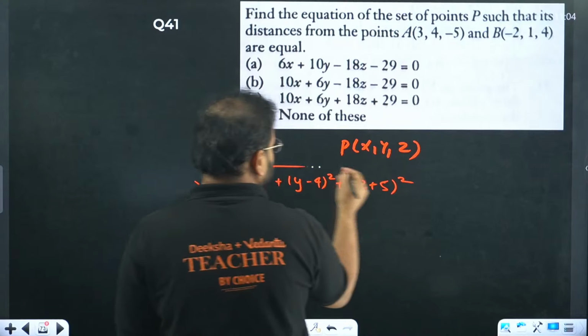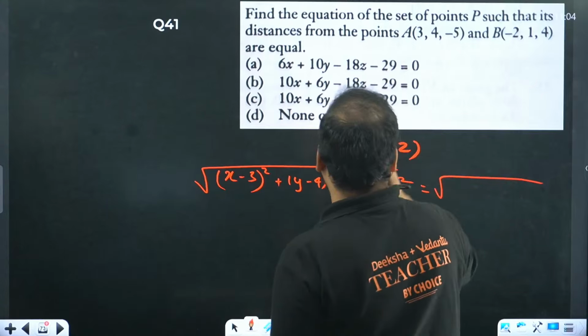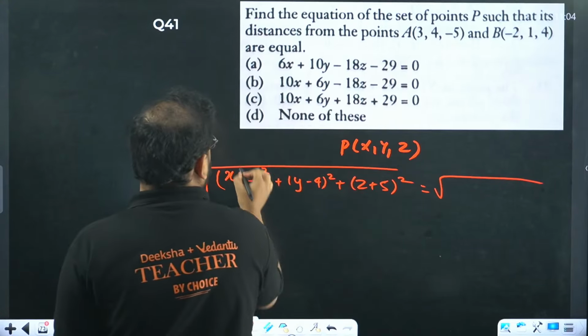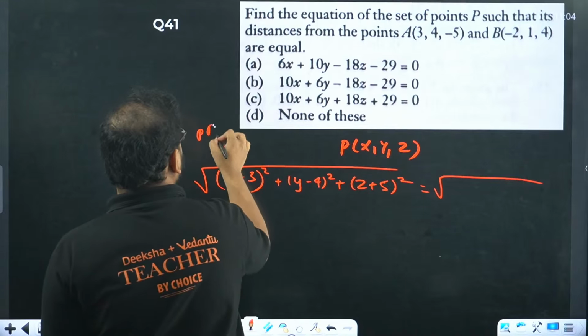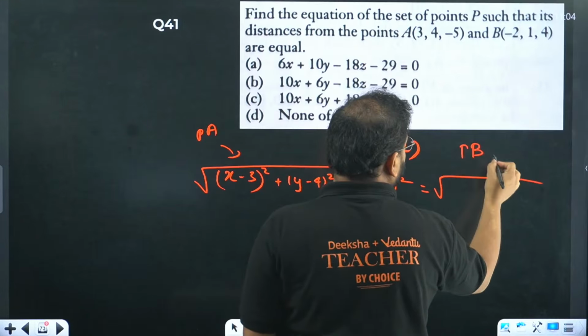This is the distance equal to, solve it over here. This is your PA, by the way. This represents your PA.